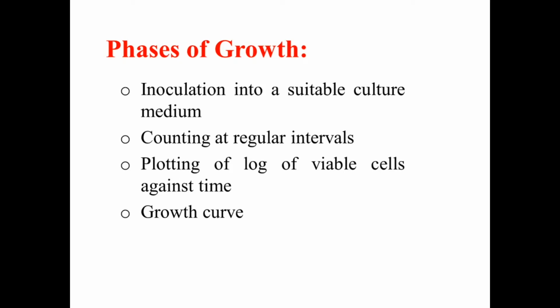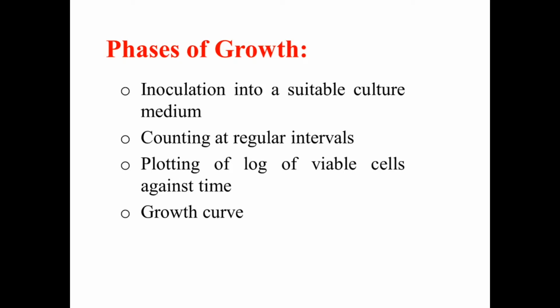from that culture medium and count their numbers, we will have different numbers at different time intervals. For example, after each 4 hours or 6 hours, we remove samples from the bacterial culture medium and count their numbers. And if we plot a graph of the log of viable cells against time, whatever curve we get is called the growth curve of a bacterial cell.